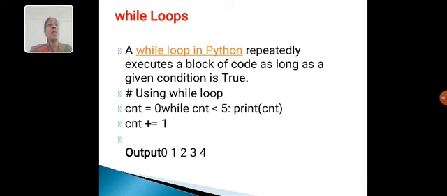While loops. A while loop in Python repeatedly executes a block of code as long as a given condition is true. Using a while loop: count equal to 0, while count less than 5, print count, count plus equal to 1. The output is 0, 1, 2, 3, 4.